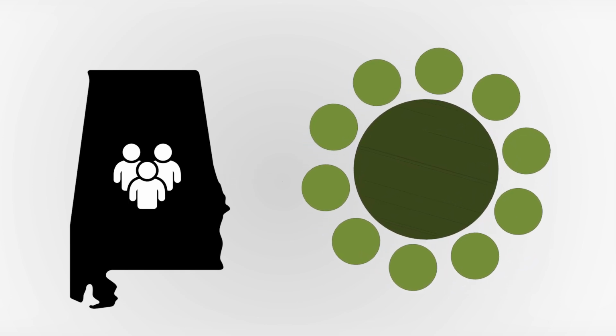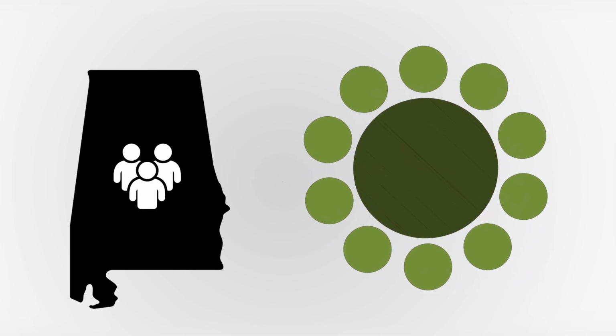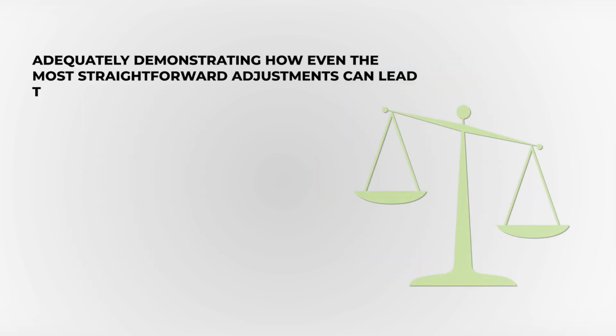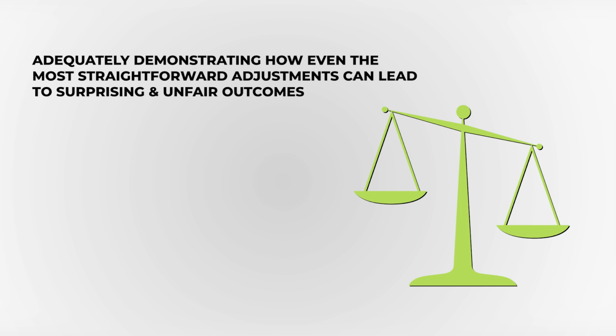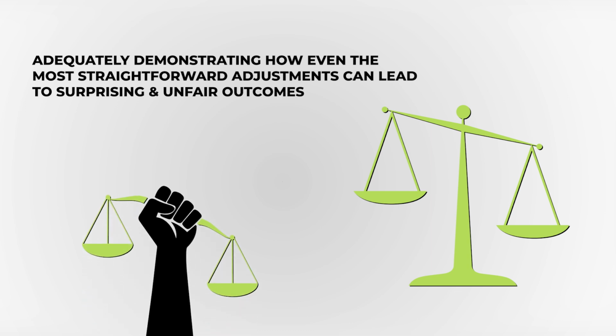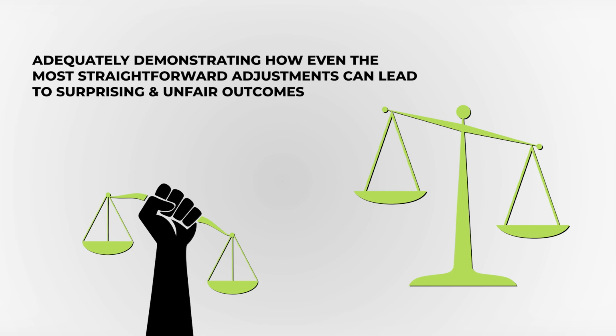The added seat altered the overall distribution in a way that disadvantaged Alabama, adequately demonstrating how even the most straightforward adjustments can lead to surprising and unfair outcomes. In short, it shows that fairness isn't always so fair.